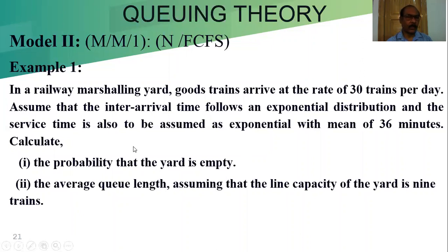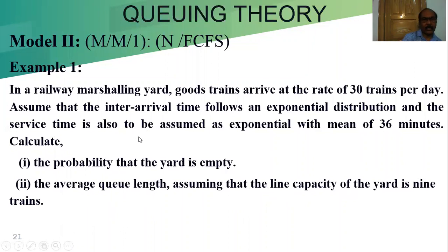Now what things do we have to calculate? The probability that the yard is empty, that means we have to calculate the P0, that is no customer in the system, that means no train in the system, using the P0 formula. Then the average queue length, assuming that the line capacity of the yard is 9 trains. That means here capital N is equal to 9 is given.